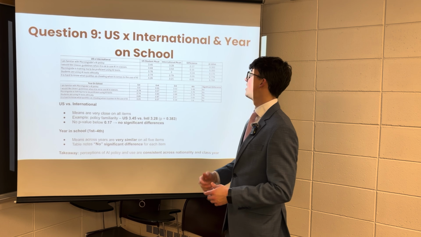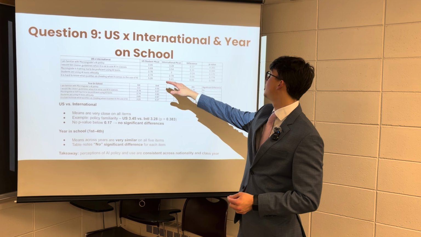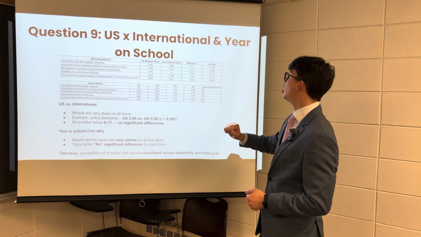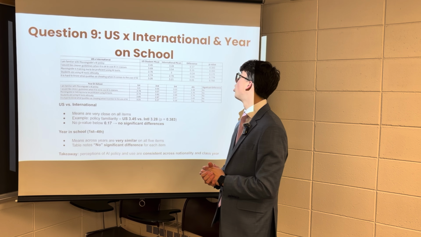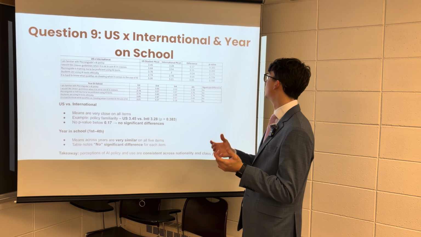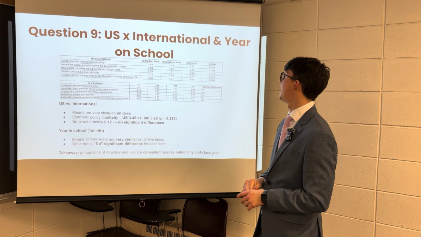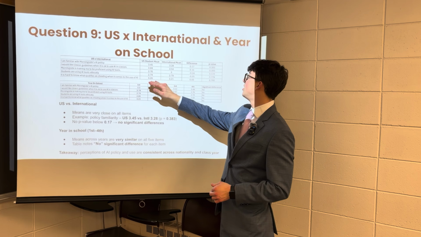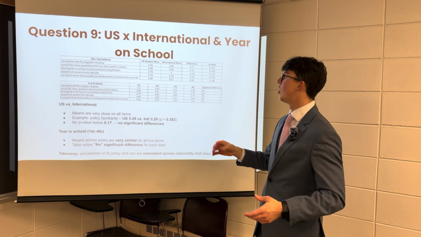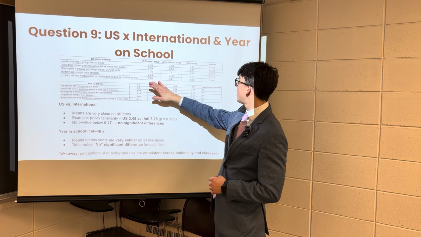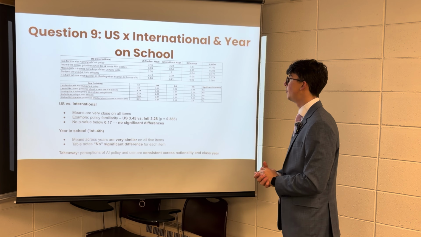Now going for Morningside is training me to be proficient using AI tools, 2.76 for US students to 3 going for international. So the international are in the neutral spot, and the US students are somewhat disagree, but still closer to the neutral spot, so there's no significant difference between them. Students are using AI tools ethically. This is almost the same, 2.74 to 2.79. And it is hard to qualify when it comes to cheating in the use of AI. So 3.26 to 3.21, also really close, so no difference between them.